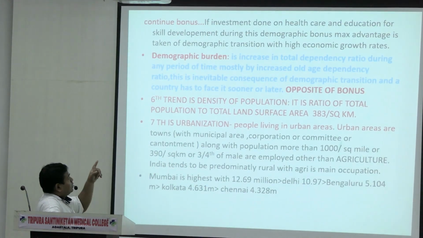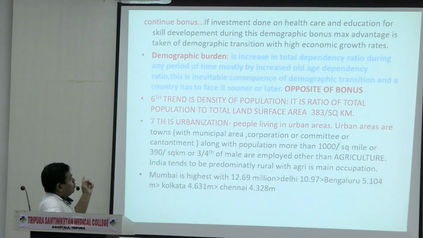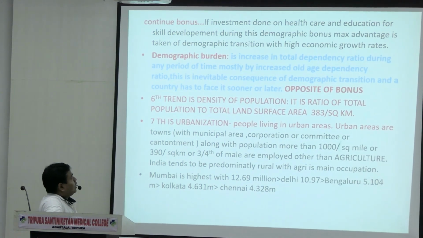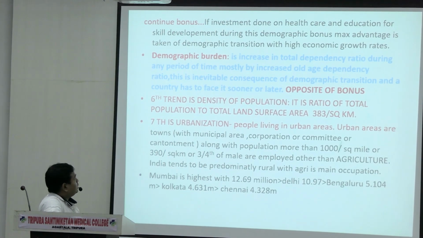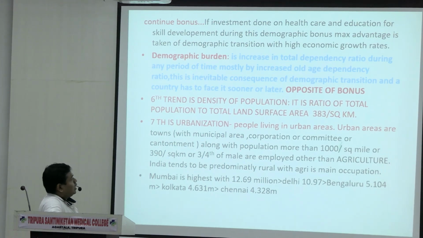See, if investment is done, I'm continuing the demographic bonus. If investment is done on healthcare and education for skill development during this demographic bonus, maximum advantage is taken out of this demographic transition, with a higher economic growth rate.